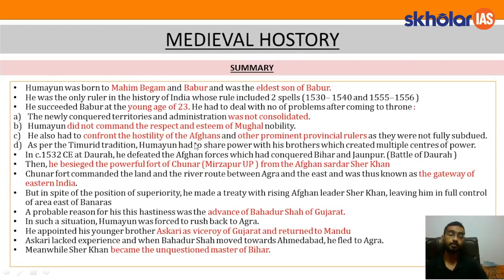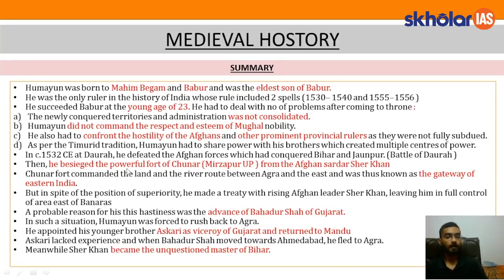The Afghan ruler was Sher Khan, who later assumed the title of Sher Shah, and the prominent provincial ruler was Bahadur Shah of Gujarat. Now, as per the Timurid tradition, Humayun had to share power with his brothers, which created multiple power centers. I hope this is clear to all of you. Who were his three brothers? They were Kamran, Hindal, and Mirza Askari. In 1532, at Daura, he defeated Afghan forces which had conquered Bihar and Jaunpur. This is known as the Battle of Daura.